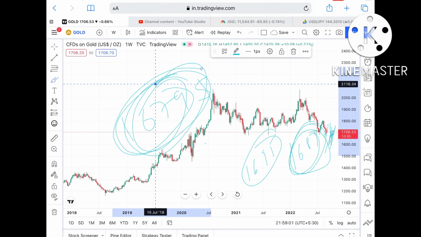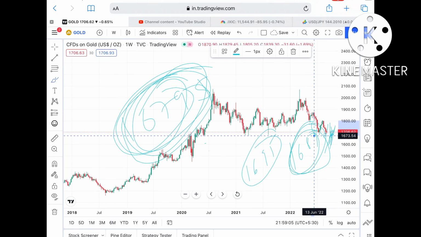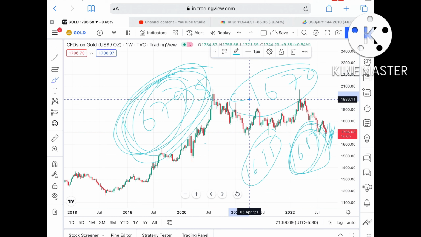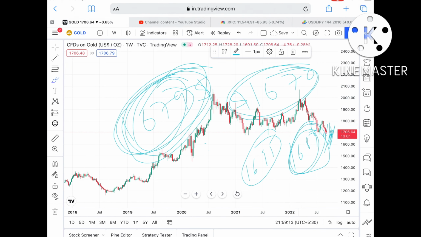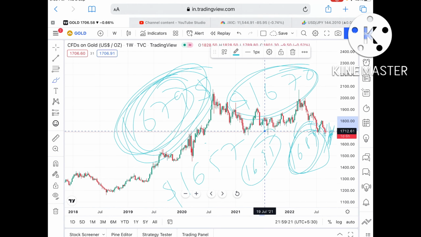Once the price falls below this particular level, there is a higher probability that it can touch a level of around 1670. This 1670 is a weak support, so the probability is high that it can move further low and touch a level of around 1657. Once the price falls below this level, there is a higher probability that it can move further down.